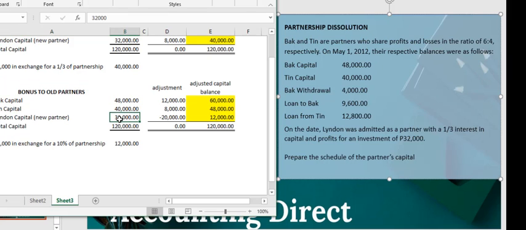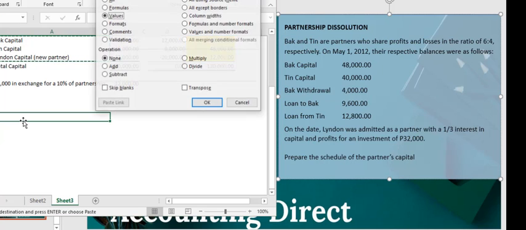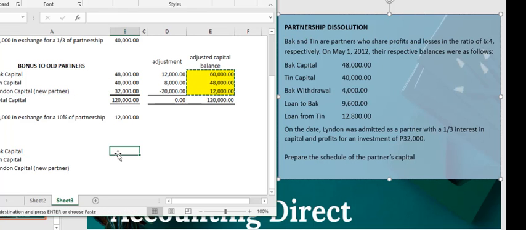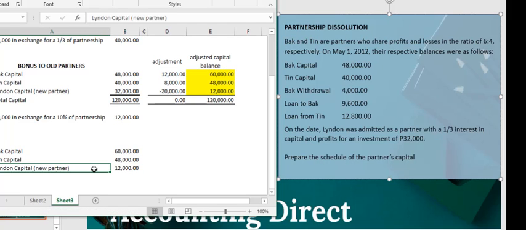Let's say this is the new partnership now: Back and Tin have these capital balances. And who died? Let's kill Lyndon. Oh, the new partner died. Or just retirement. It's so horrible to kill someone in the story.